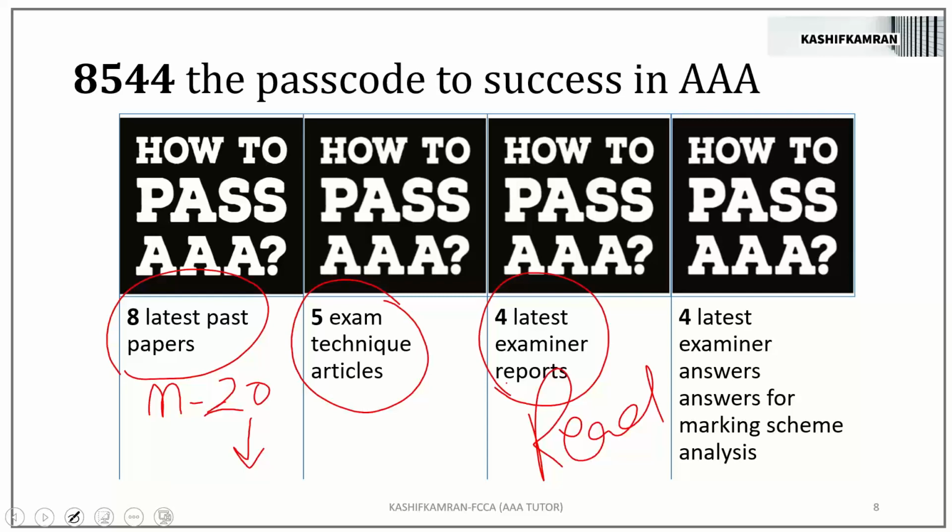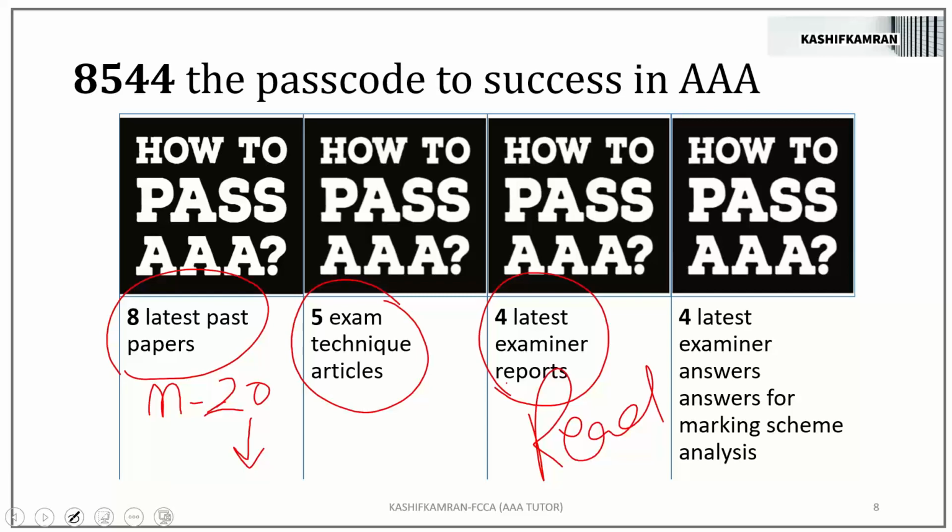A lot of times students ask me, what should we do 2 days before the exams? What should I do 1 day before the exam? I tell them, read examiner reports, do nothing. Just read the examiner report like a story, like a novel. But that will make a remarkable difference in you passing and failing the AAA paper.